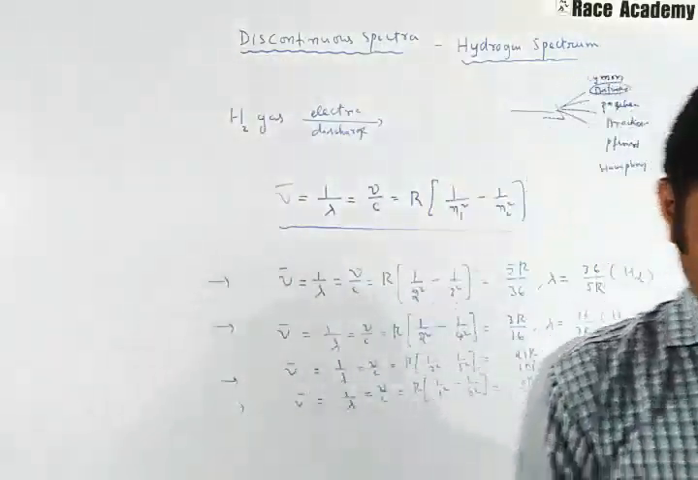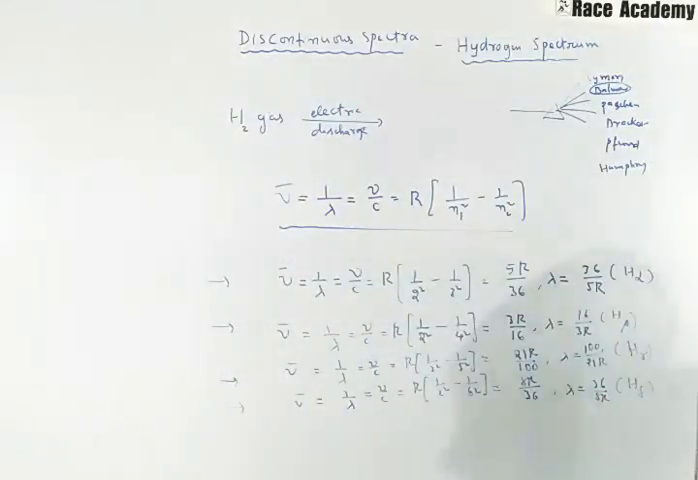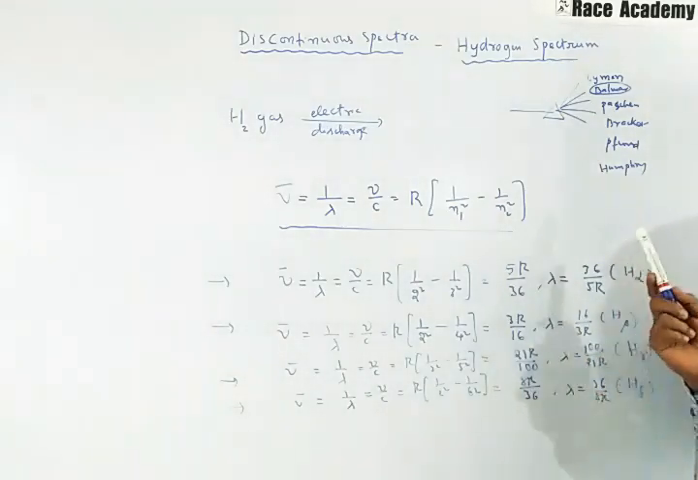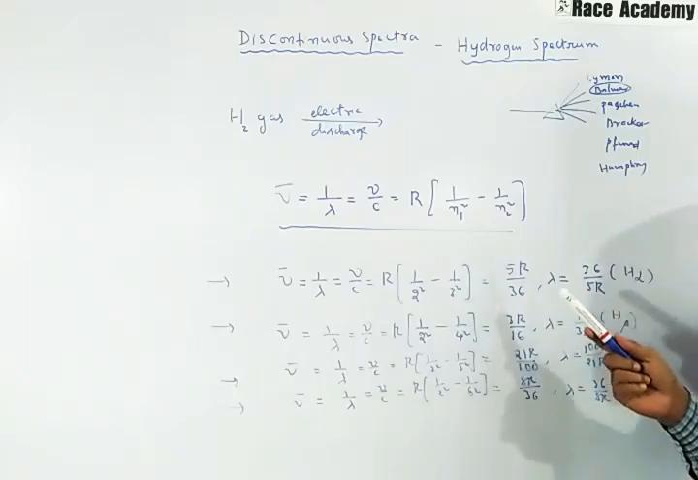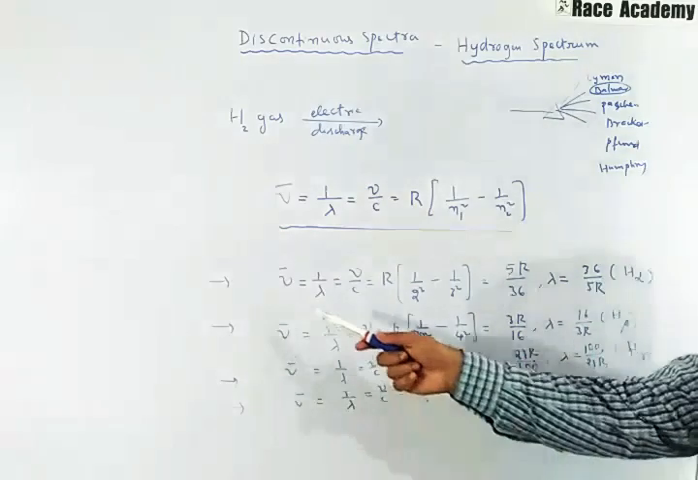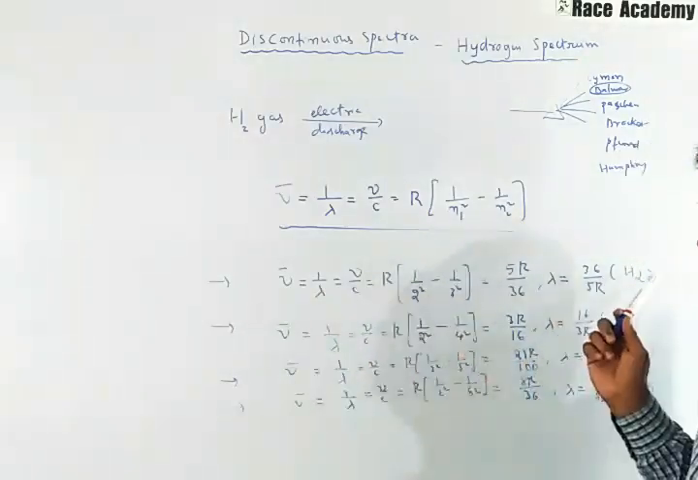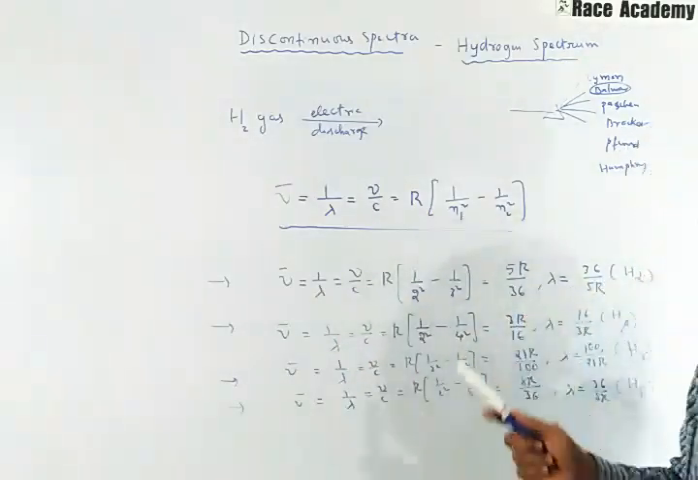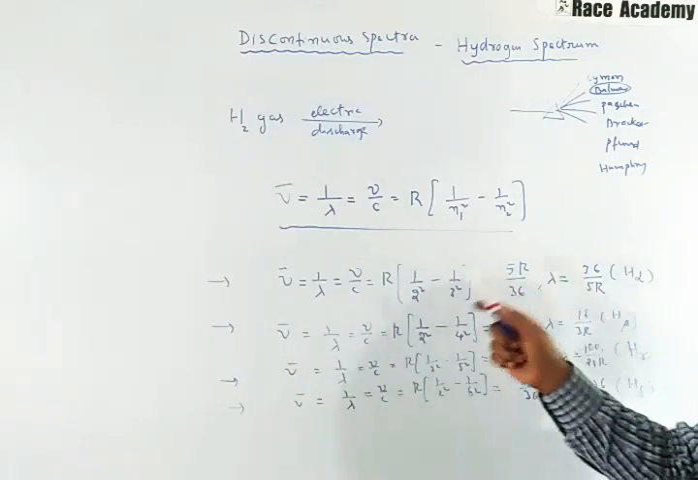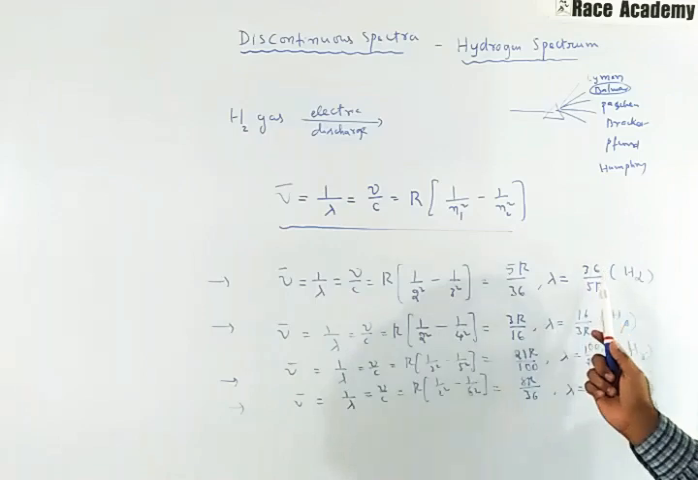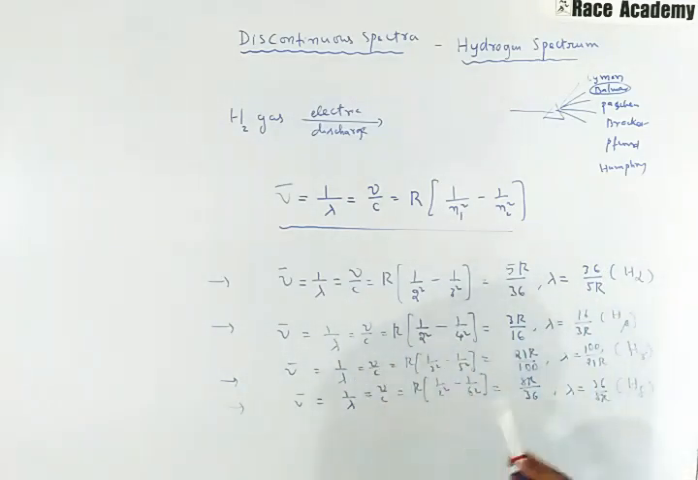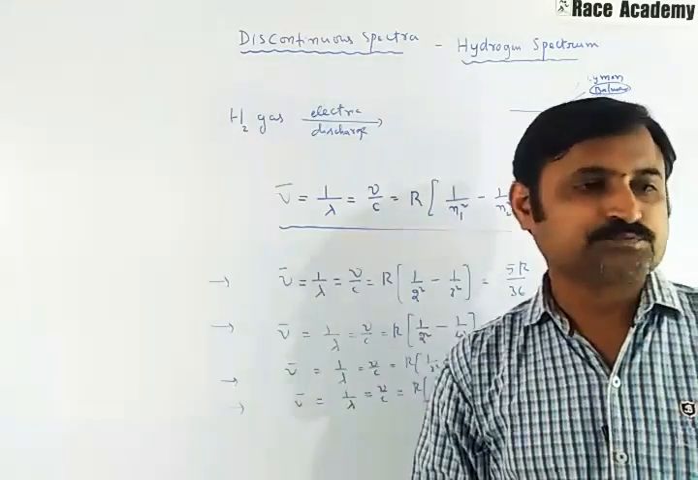Now you can observe here what we have done: we have made the different expressions for the hydrogen spectrum, nu bar values and lambda values. Okay. Here the nu bar value for the first line, called the H alpha line, is given as 5R by 36. Lambda will be the reciprocal of this value, so it is 36 by 5R. Similarly, we found H beta, H gamma, and H delta also.